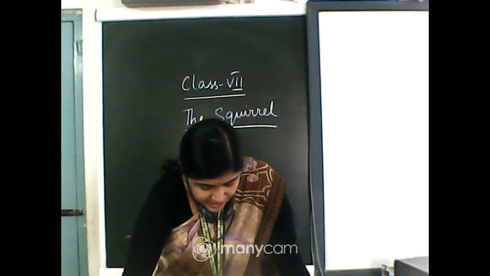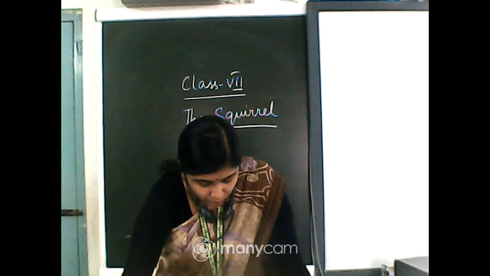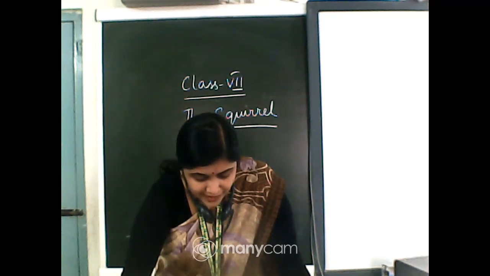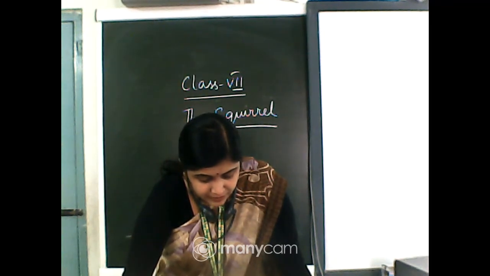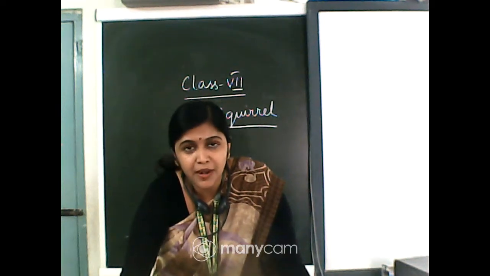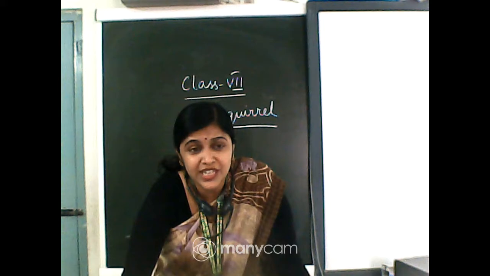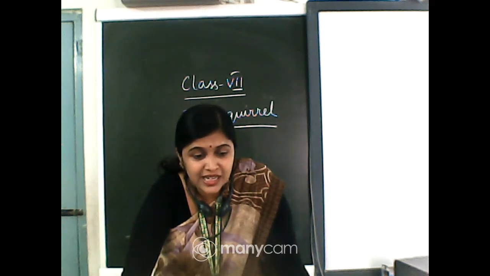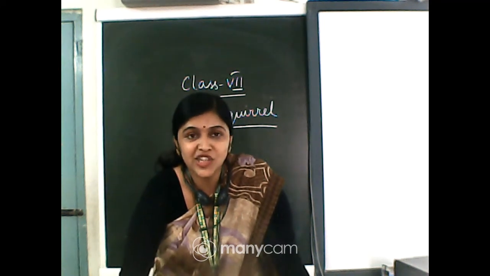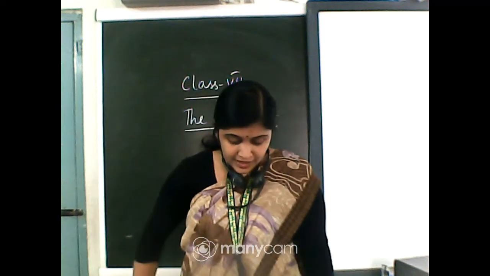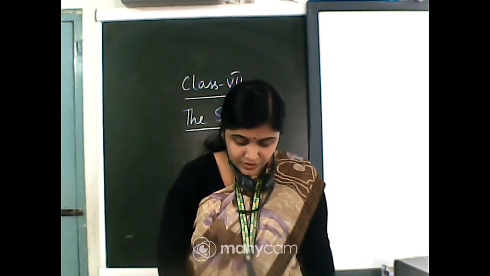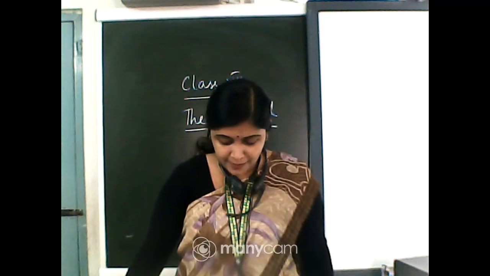The next question is, he liked to tease and play. Who is teasing whom and how? He is talking about the squirrel. The squirrel liked to tease and play. That is, he liked to make other people chase him and play with them. The squirrel is very playful.